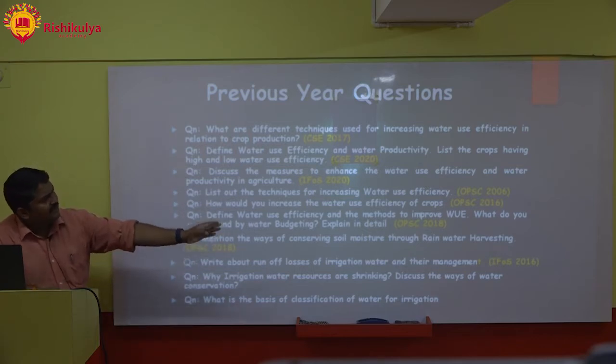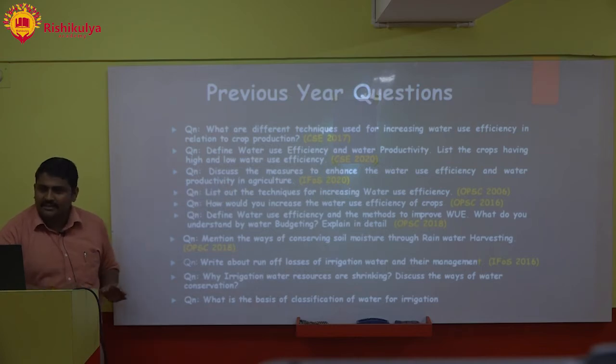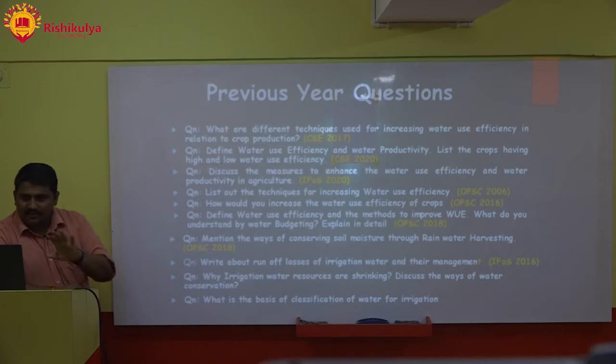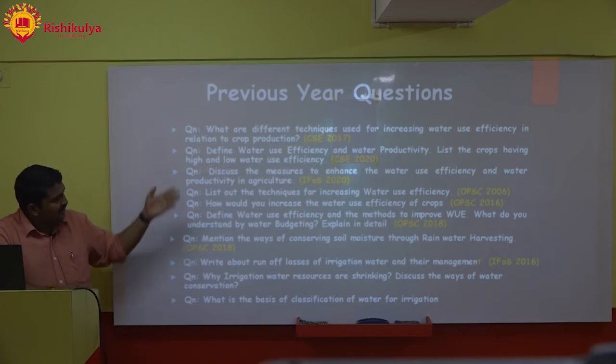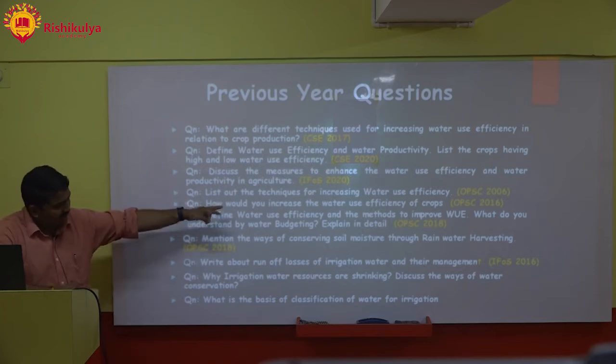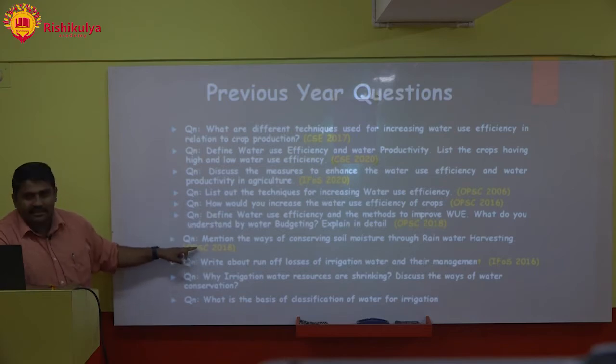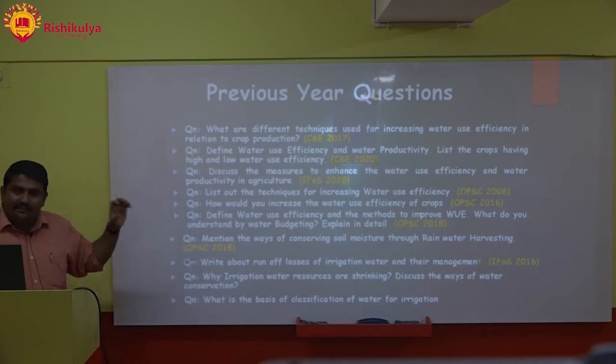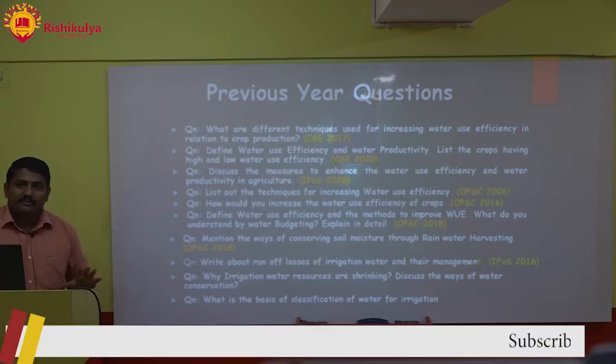Okay, next, mention the ways of conserving soil moisture through rainwater harvesting. Again, I had told you that rainwater harvesting is an important component. Though it is an old concept, the government has given focus to it again, so again the question has been reflected. In OPSC 2018 they had asked again about rainwater harvesting. So this irrigation topic itself is a very important component of your paper 1.